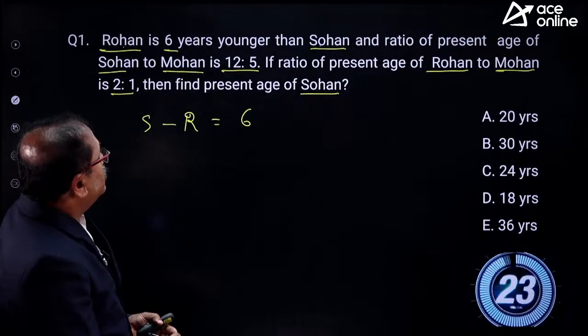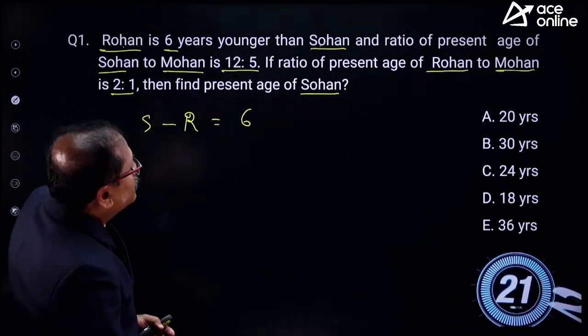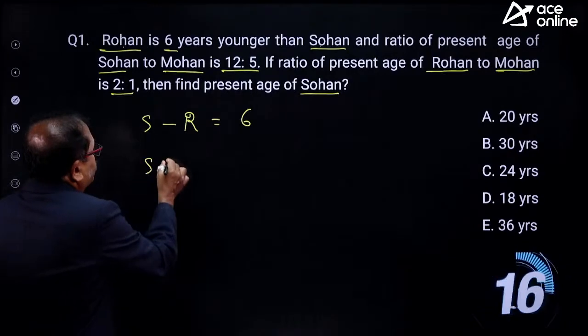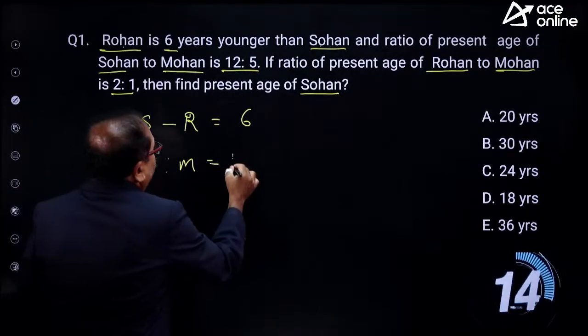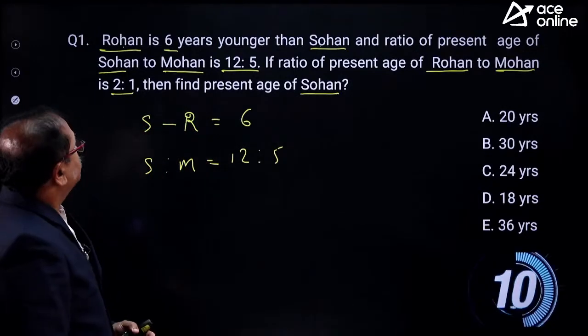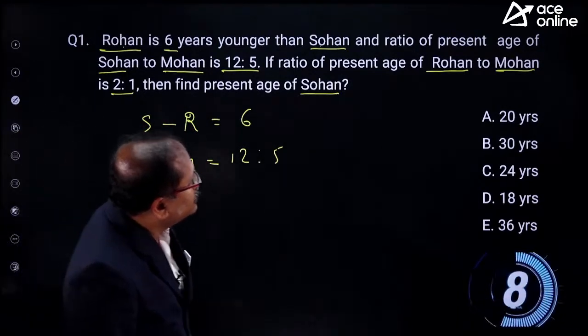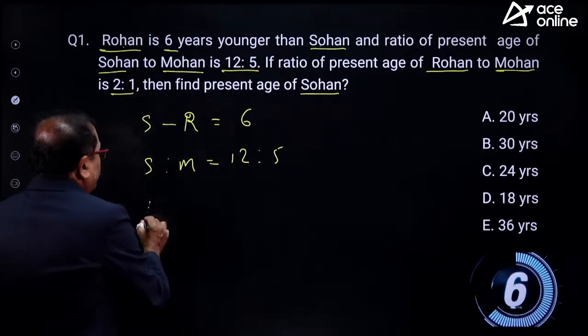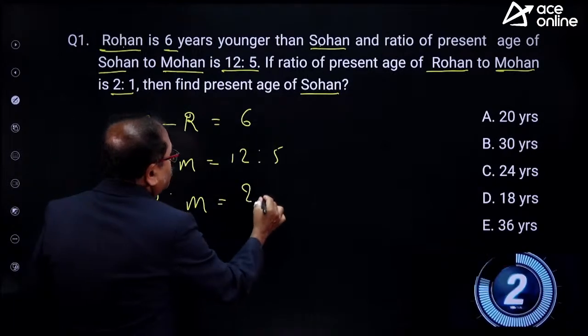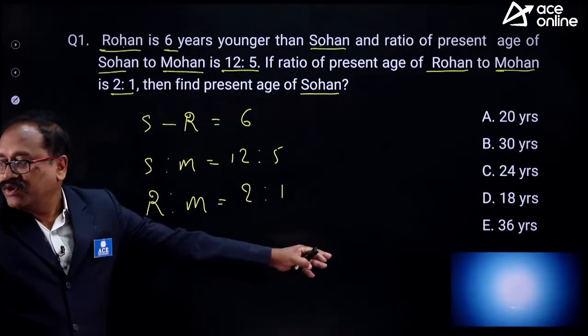We have the ratio of the present age of Sohan to Mohan, which is 12:5. You still have 13 seconds, my dear friends. And present age of Rohan to Mohan, this ratio is 2:1.